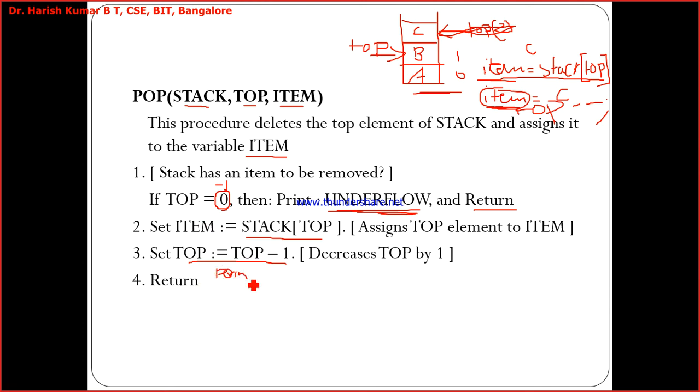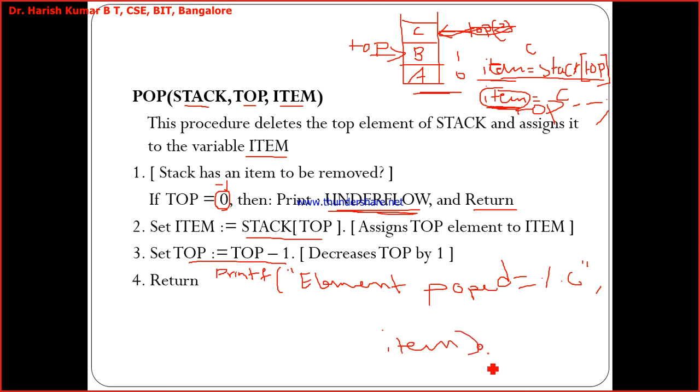So printf element popped is equal to %c comma item. What does it say? Element popped is equal to C, it will print. Hope you understood?